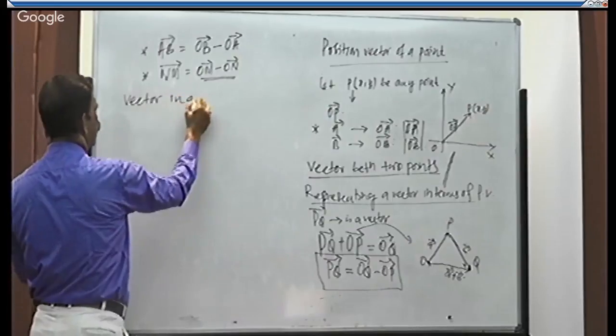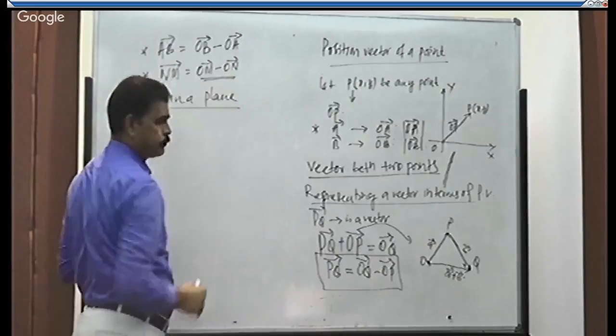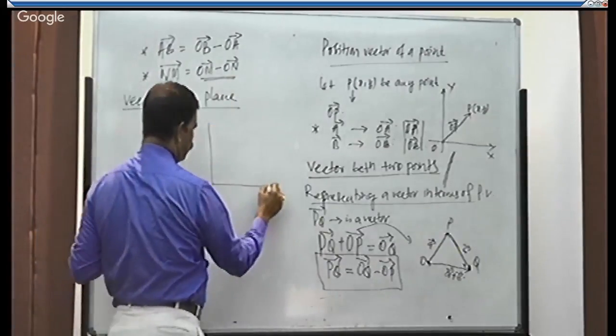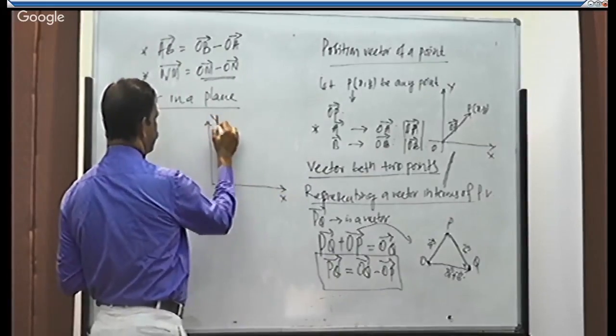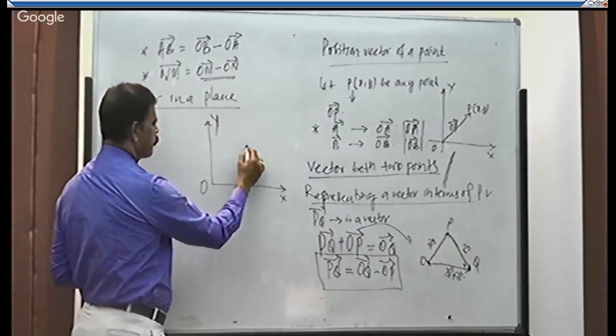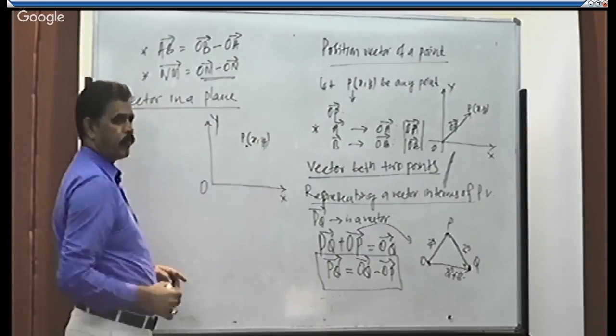Vector in a plane. So we have the xy plane. Take a point P whose coordinates are x, y.